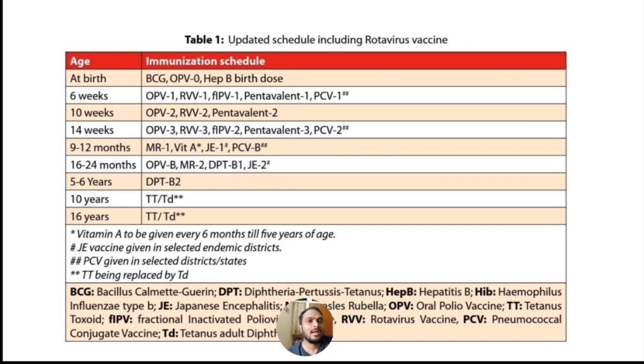And between 9 to 12 months we are giving measles and rubella first dose and vitamin A and Japanese encephalitis first dose and pneumococcal vaccine booster dose. And at 16 to 24 months of age we are giving oral polio vaccine booster dose, measles and rubella vaccine second dose, and diphtheria, pertussis, tetanus vaccine first booster dose and Japanese encephalitis vaccine second dose. And between 5 to 6 years we are giving second booster of diphtheria, pertussis and tetanus. And at 10 years we are giving tetanus and diphtheria vaccine. And at 16 years we are giving tetanus and diphtheria vaccine.